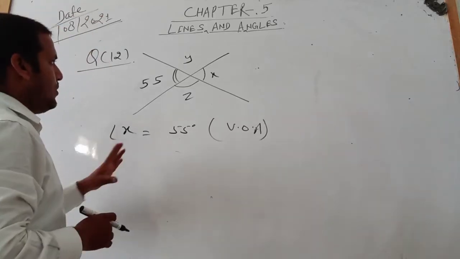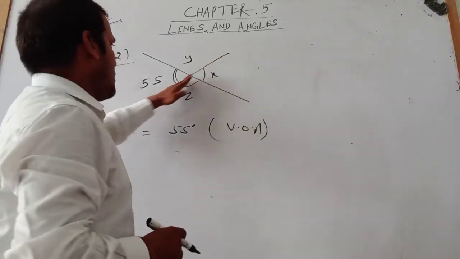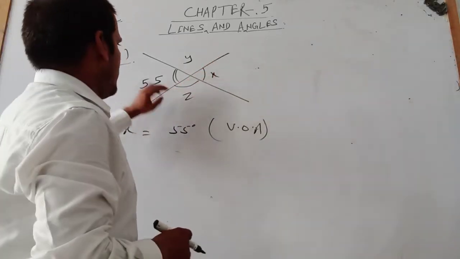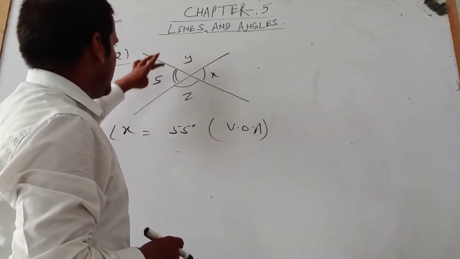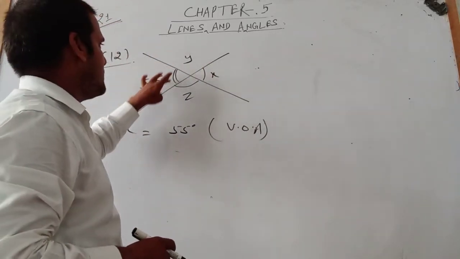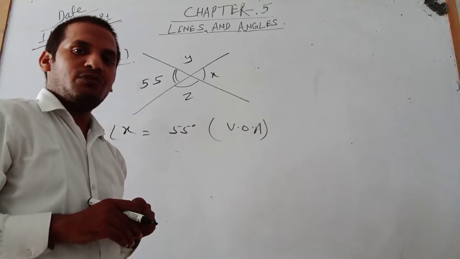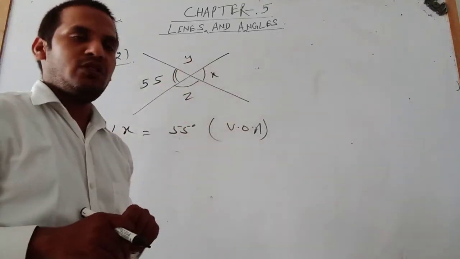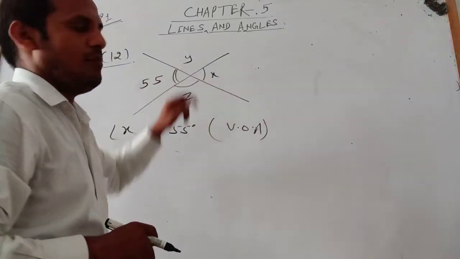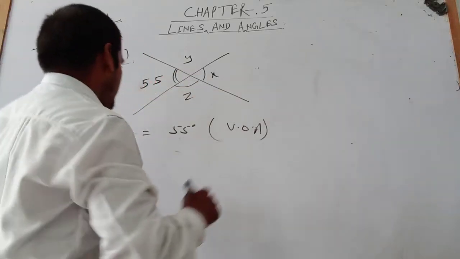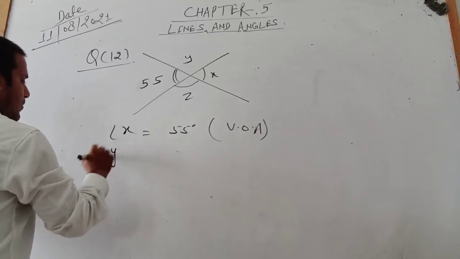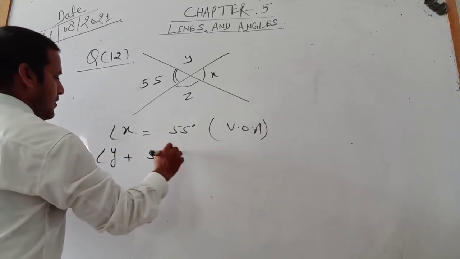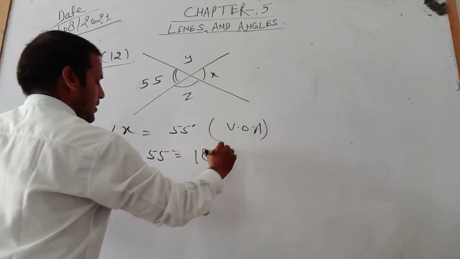Okay, we know this line makes a straight line. This line is a straight line, so angle y plus z is equal to 180 degrees because it is a linear pair. Due to the linear pair, because the sum of a linear pair is 180 degrees. So we can say angle y plus 55 is equal to 180 degrees. Why?